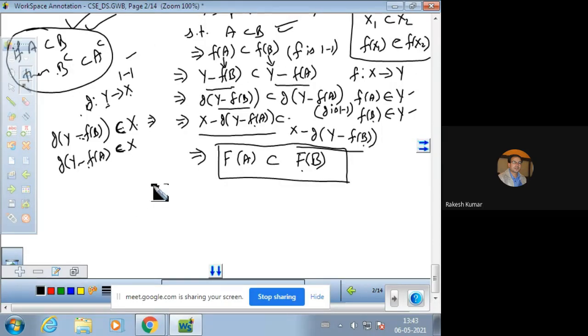So we can write that f is monotonic by using the monotonic property.